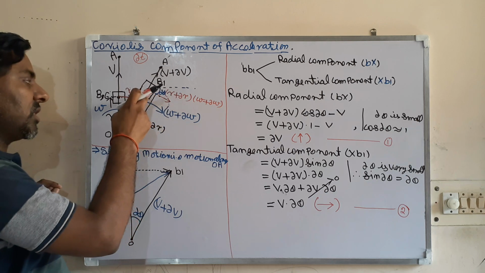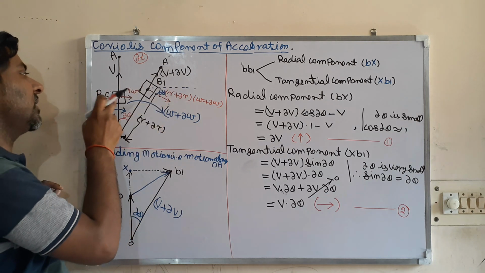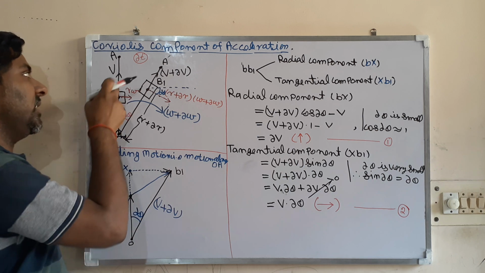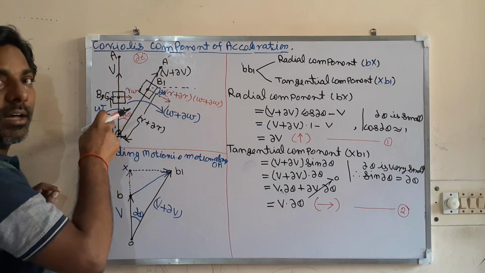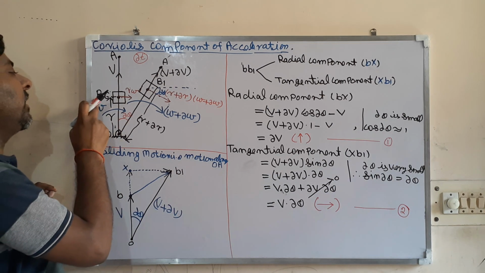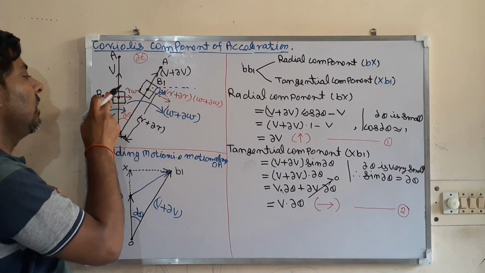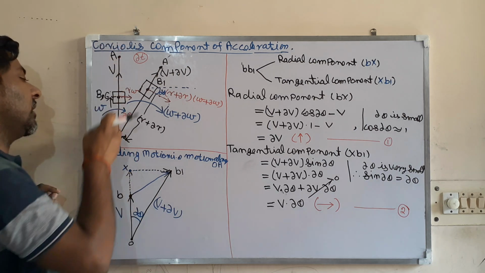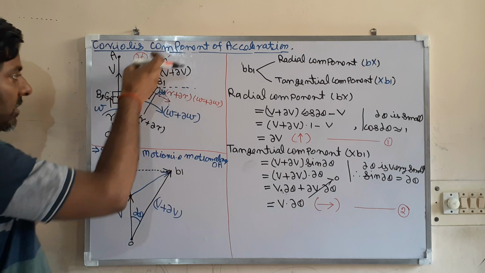Say the new position of the slider is b1. Here again the coinciding point is c. That c is on the slotted bar OA, not on the slider, and this b is on the slider. This b and c are coinciding, but b is on the slider and c is on the link OA. So this is the new position.